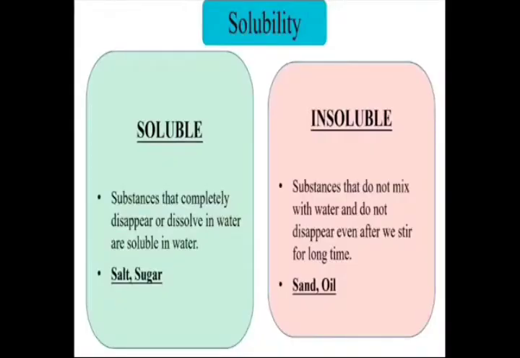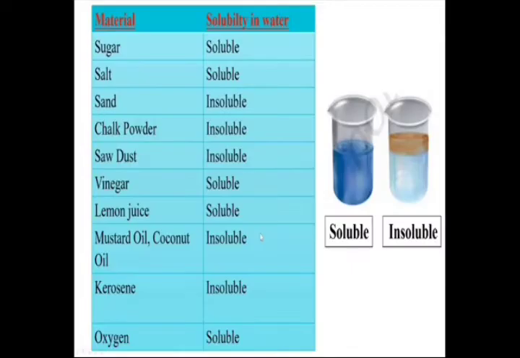The solubility of a material: the substances that completely disappear or dissolve in water are soluble in water, examples like salt and sugar. But insoluble substances do not mix with water and do not disappear even after we stir for a long time. Examples are sand and oil.